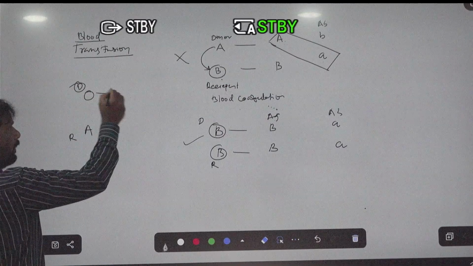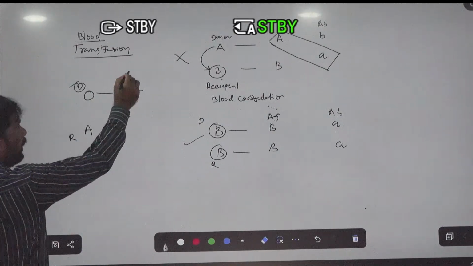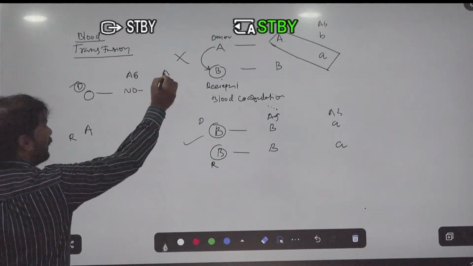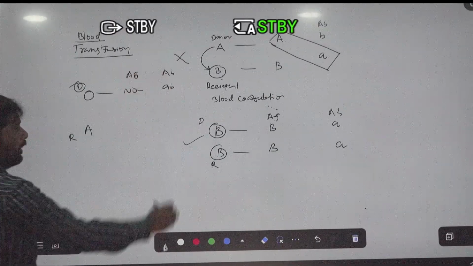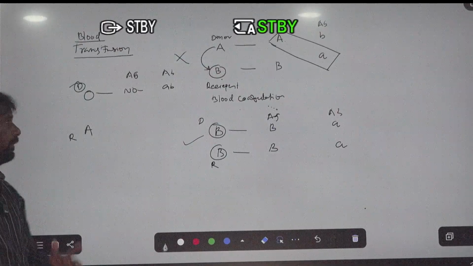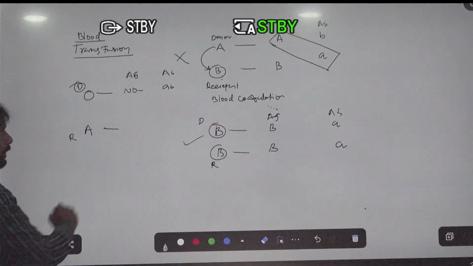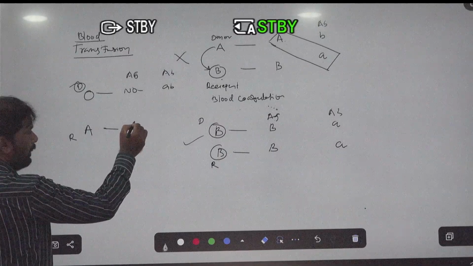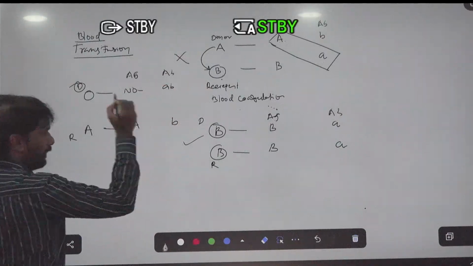The O person has no antigens; antigens are absent. The antibodies, A and B, are present. In the A person, antigen A is present and antibody B is present.